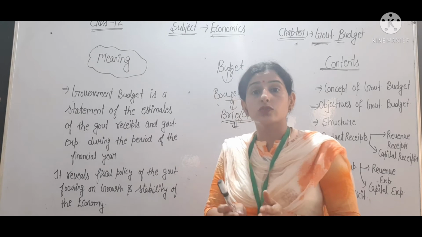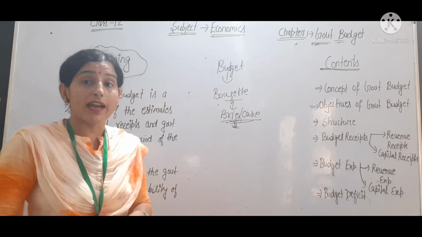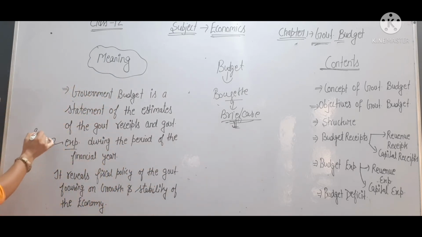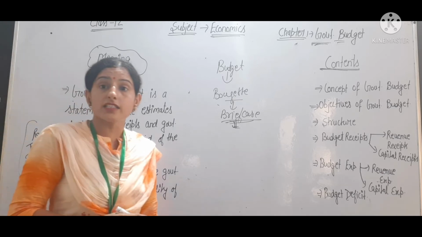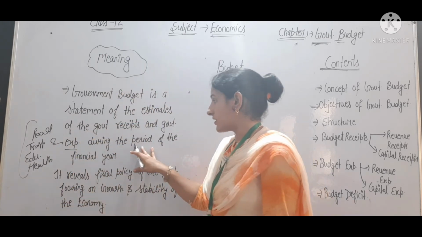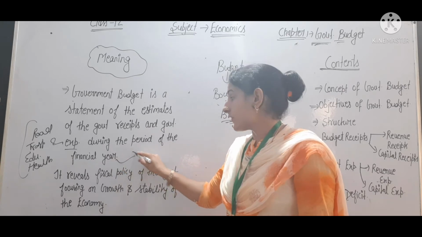The government does expenditure on providing public facilities like road, transportation, and public facilities like education, health facilities, communication. So all these facilities in a country are provided by the government. That expenditure is mentioned for the period of the financial year.